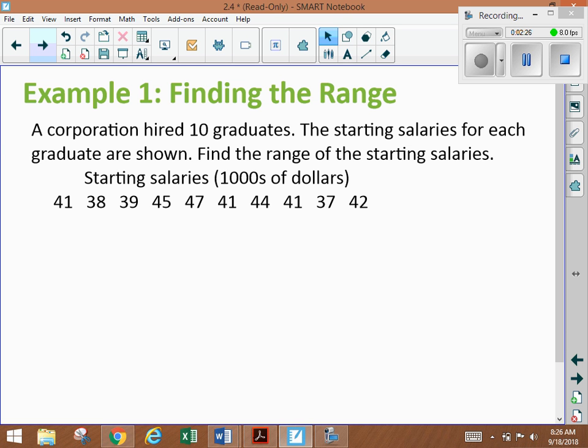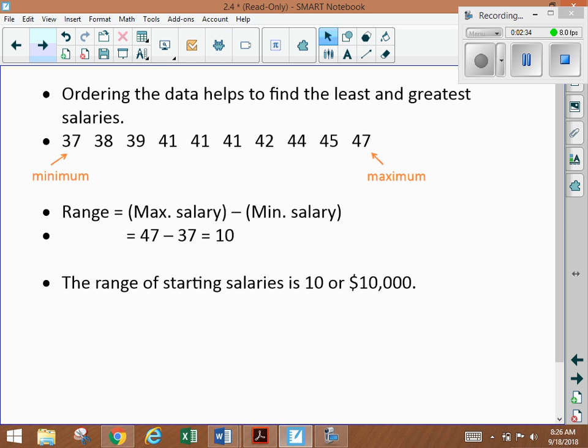Here's our example. You want to get this one down. If you order the data, it's going to help you find the least and greatest salaries. There's your minimum. There's your maximum. And then there's your range. 47 minus 37, so your range is 10. So the range of starting salary is 10, or $10,000. That is some very useful information right there.